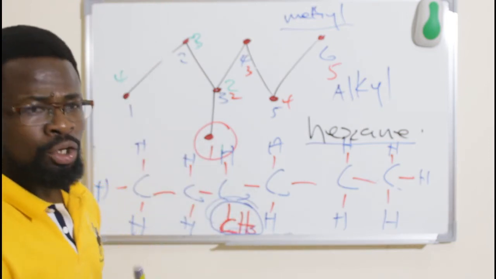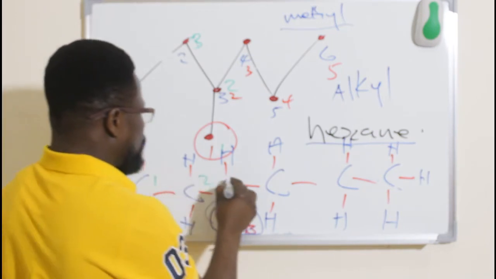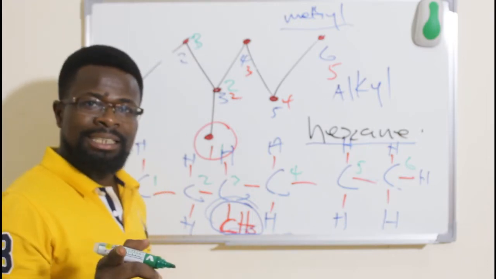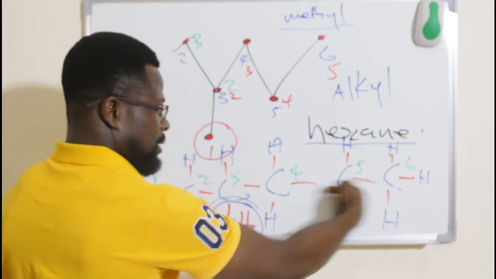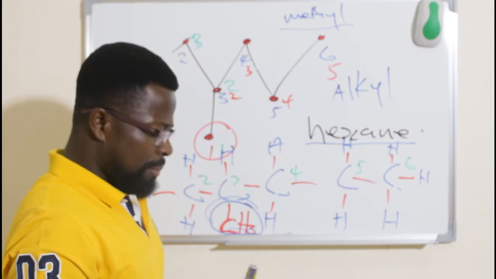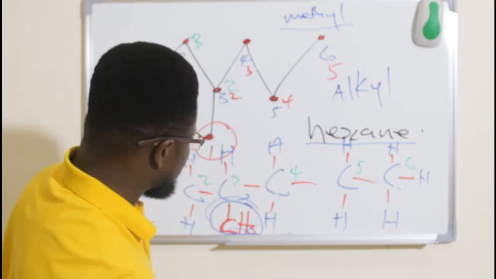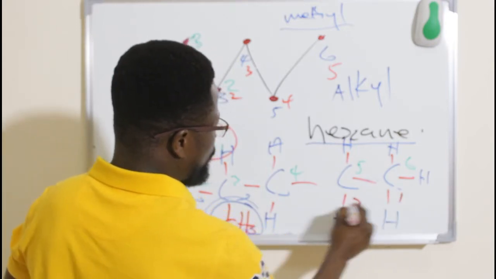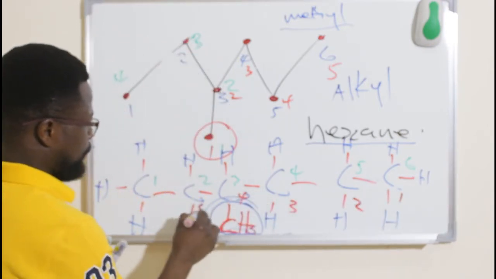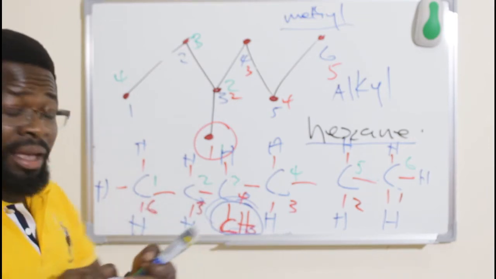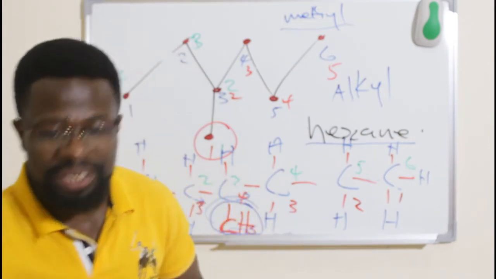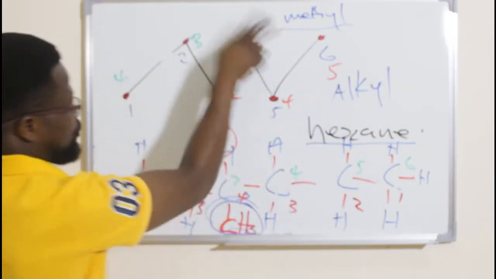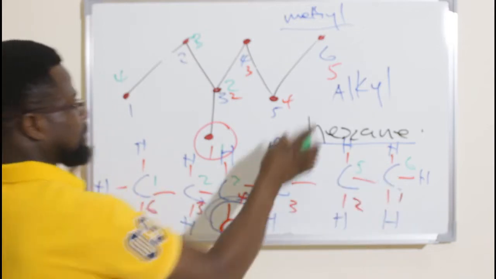But this methyl is attached to what carbon number? Very important. So we name that 1, 2, 3, 4, 5, 6. I know somebody is asking the question, why not numbering it from this direction? Okay, I'm going to number it from that direction, and then we look at something. I number it, and then we will have 1, 2, 3, 4, 5, and 6. The important thing in chemistry, which we need to take note of, is that, now let's see. I'm going to name this based on this. Now you understand the structure and know it means this. So look at it.